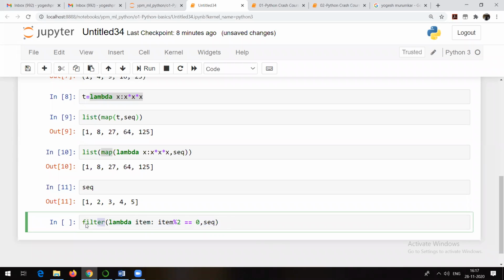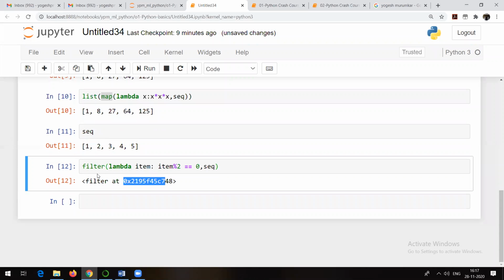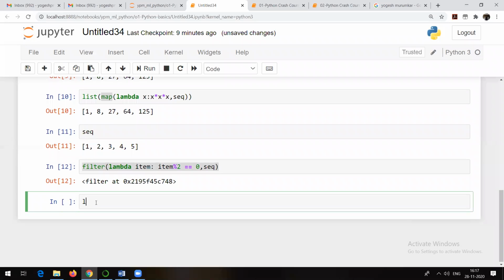So whenever you want to filter out the data, you make use of filter method. Let me run this. And okay, so again what it is showing you? It is showing you where the result is stored. So what we can do is I can copy this particular thing and just typecast it with either list or tuple.